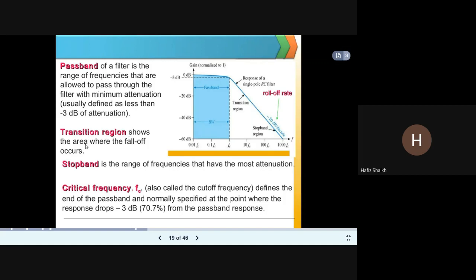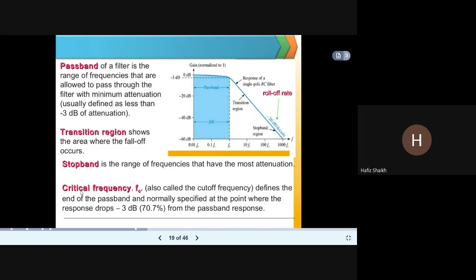Transition region shows the area where the fall off occurs. Means this is the area from where the fall off occurs. Stop band is the range of frequencies that have the most attenuation. So this is the stop band where the most attenuation occurs.